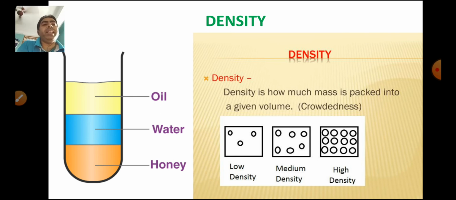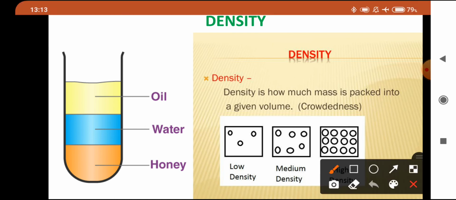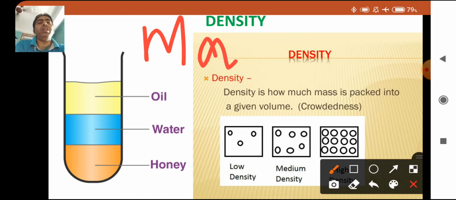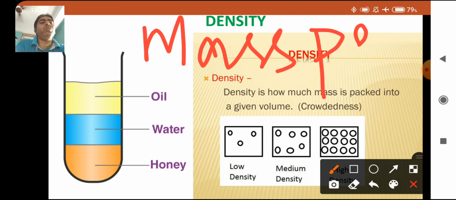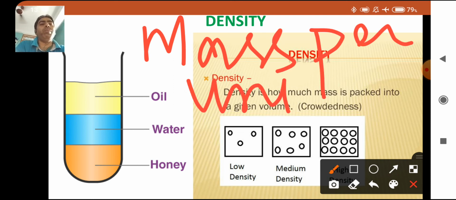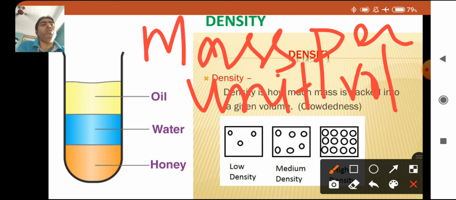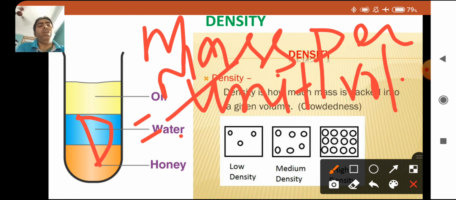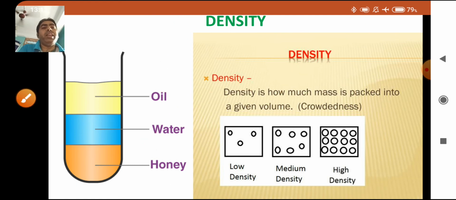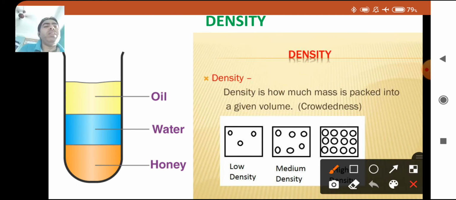What do you mean by density? Density is the mass per unit volume. It means density is equal to mass divided by volume. And what is the unit of density? Kilogram per cubic meter. It shows how dense any material is.